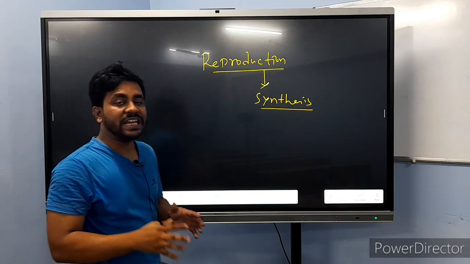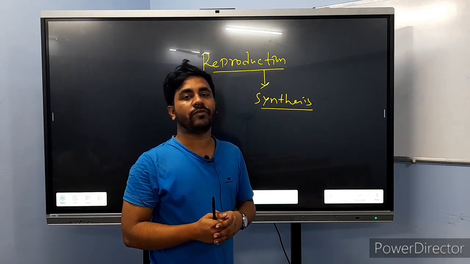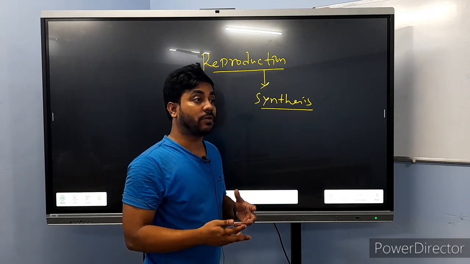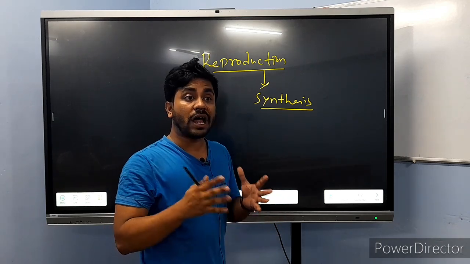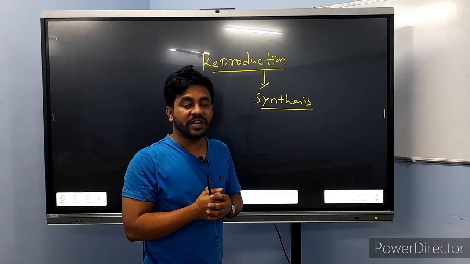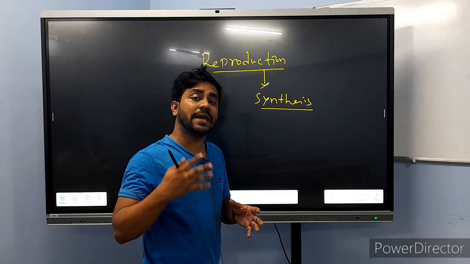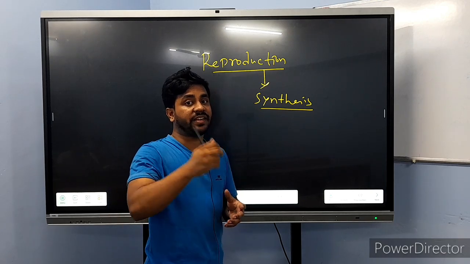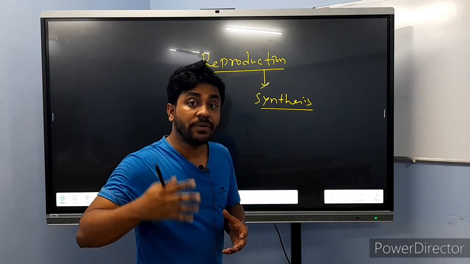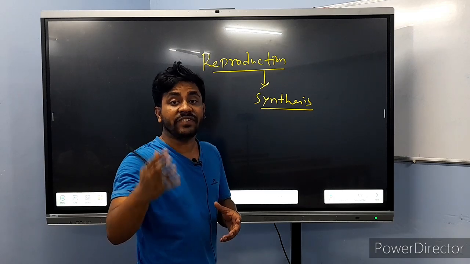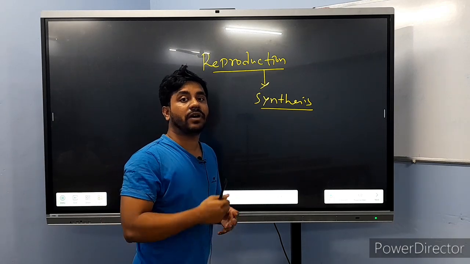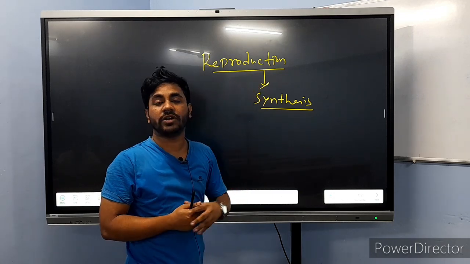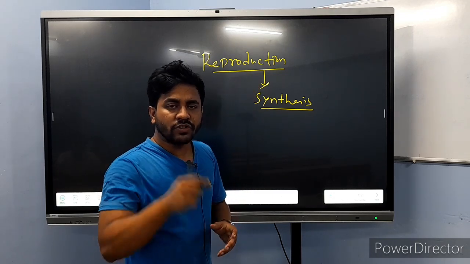We all know that in our environment different types of organisms are there, different types of plants, animals, viruses, bacteria, all different from each other. Different means different shapes, their lifestyles are different, their feeding styles are different. In the same way, their living process is also different, and through this process they generate their generations, and this process is called reproduction.